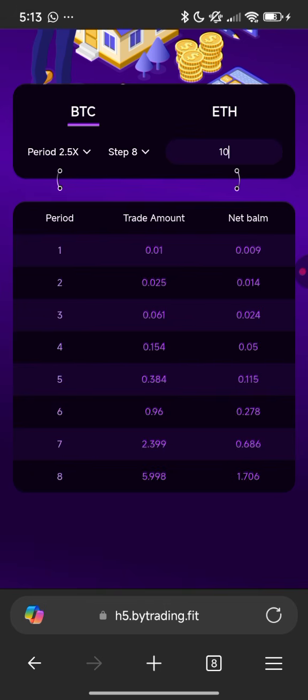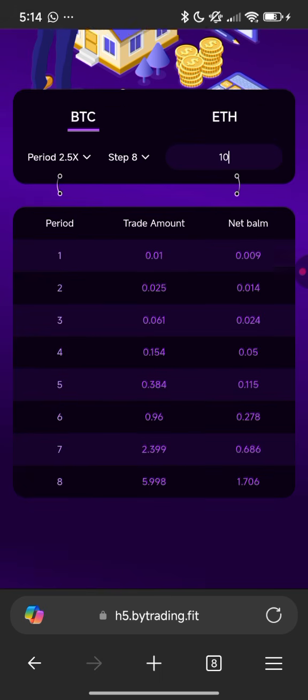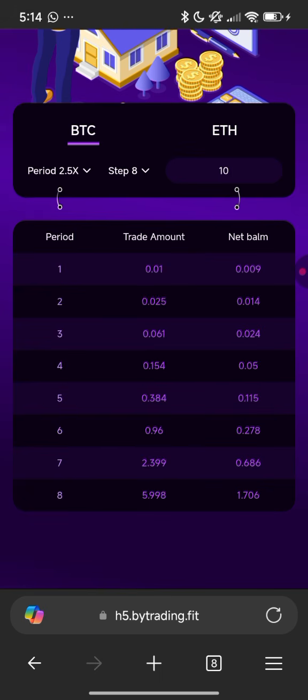I don't know if you understand. Let's just say period 1 is a loss, period 2 is a loss, period 3 a loss, period 4 a loss, down to period 8. You message the customer support team, the agency, and they will refund you your money 100%. But you have to follow the trading plan here, because you must trade according to the specified amount in every stage. In stage 1, the trading amount is 0.01. Then in period 2, the trading amount is 0.25 USDT, down to 5.99 USDT. You get? So if you lose all your money from period 1 to period 8, they will refund you your money 100% if you contact their customer support team.